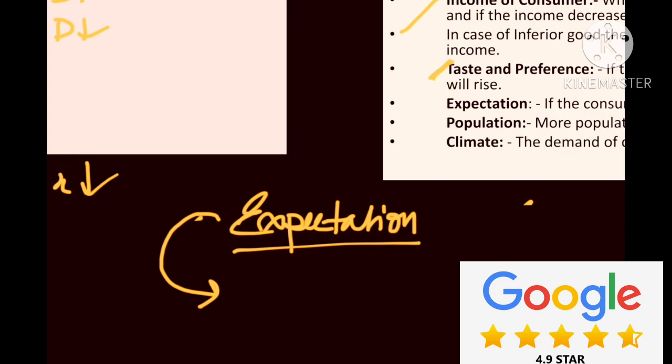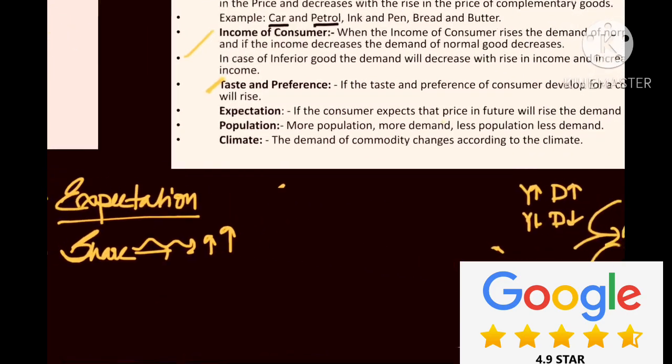Let me give you a simpler example. Say we want to invest money in the share market. Where do we want to invest our money? Just think: is it the share which is not going to increase in the future, or the share whose price will possibly increase in the future? Definitely the share whose price will possibly increase in the future market. So expectation means we are always trying to purchase a particular product where we expect the price will increase in the future. If you are expecting more, you will invest more and buy more product accordingly.